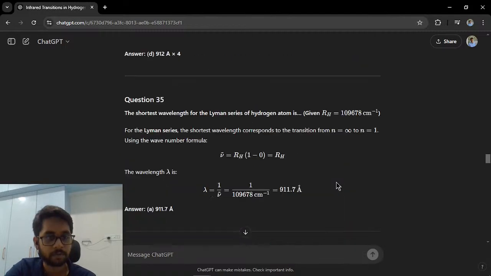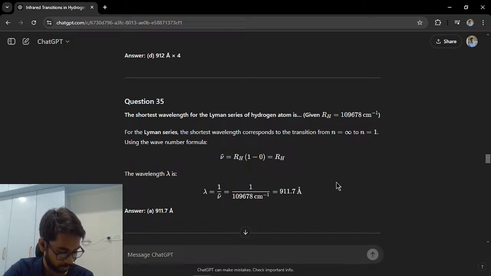All right. So if you can see on the screen right now, we'll be solving the 35th question, which is: the shortest wavelength lambda for the Lyman series of hydrogen atom is, and they have given the Rydberg's constant for hydrogen, which is 109678 centimeter inverse, with 4 options given below.